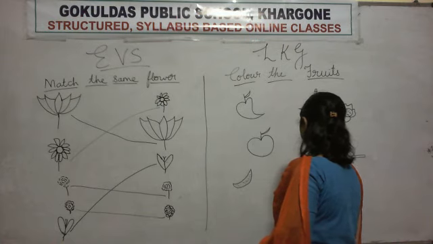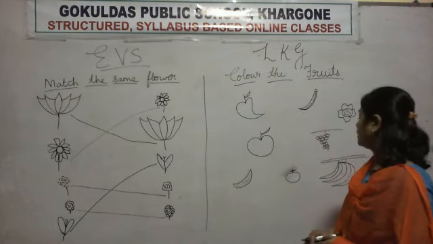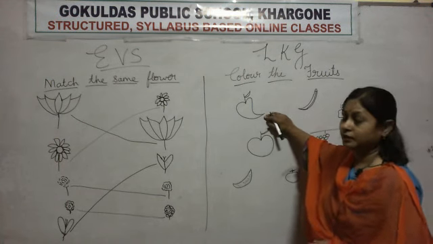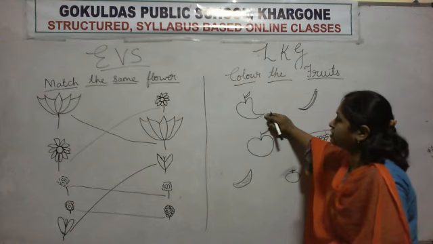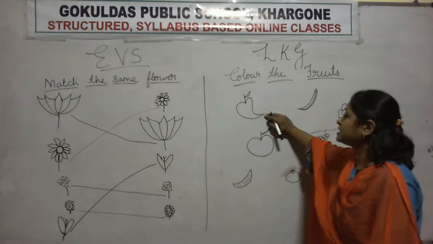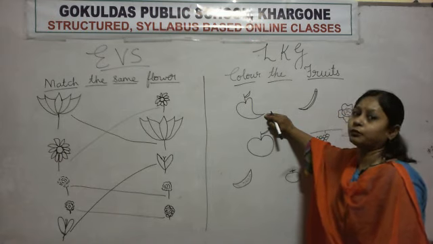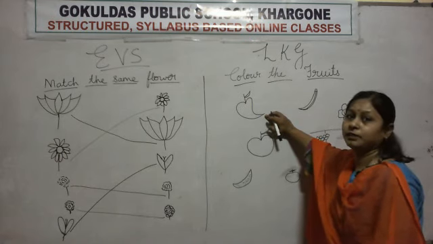Okay, tell me, what is this? Fruit or vegetable? This is a fruit. Which fruit is this? Mango.